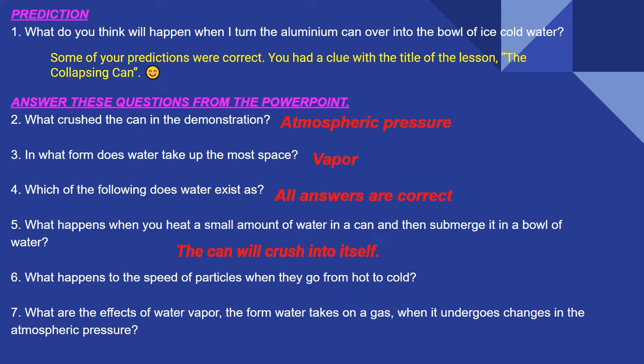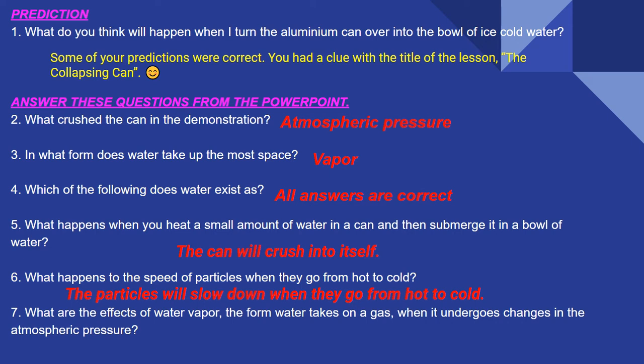Number 6, what happens to the speed of particles when they go from hot to cold? The particles are going to slow down when they go from hot to cold. Remember, hot particles are going to move very, very fast. That's why it is hot. But as it starts to cool down, what will the particles do? The particles are also going to slow down. So therefore, when the particles go from hot to cold, they slow down.